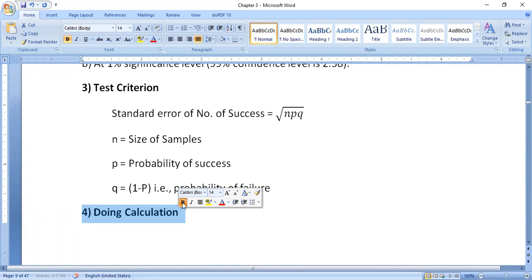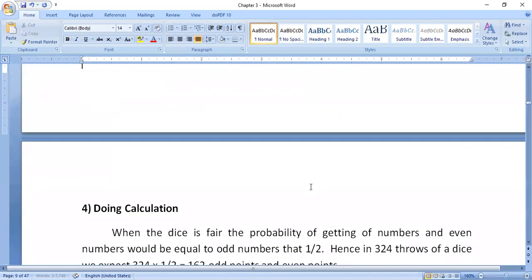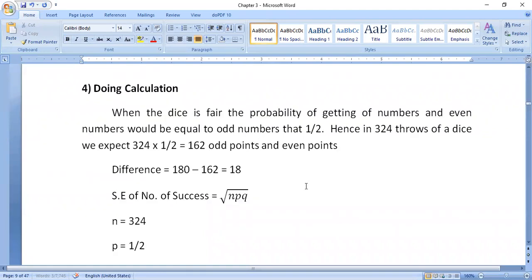When we have written the formula in the place of the test criterion step here, then we will get complete clarity regarding this problem. So next one is doing calculation. Observe carefully: when the dice is fair, the probability of getting odd numbers and even numbers would be equal, that is 1/2. Hence in 324 throws of dice, we expect 324 into 1/2, that is 162 odd points and even points.